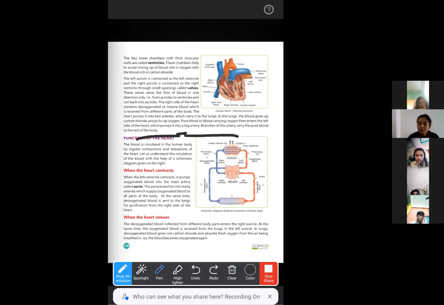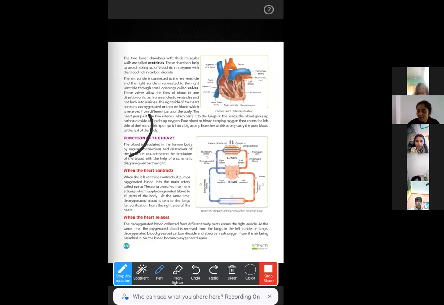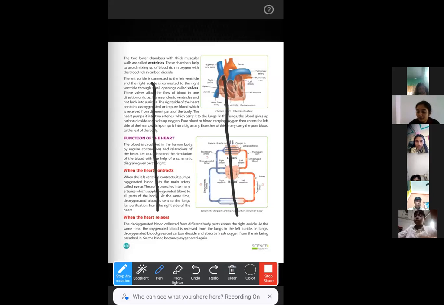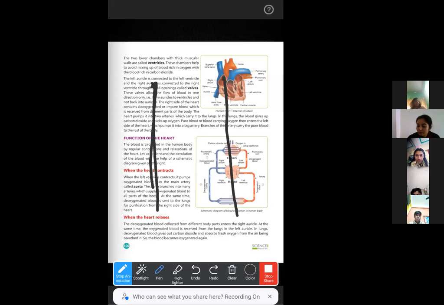When the blood needs to enter the heart, the valves will open up the door. Suppose this is the artery through which the blood will enter. Ma'am, valves help prevent back flowing of blood.